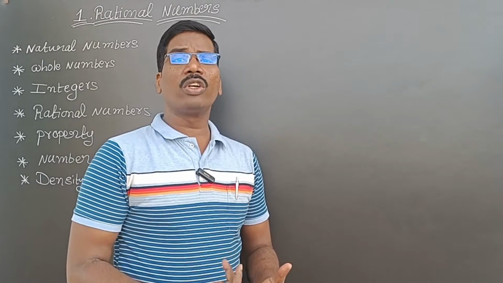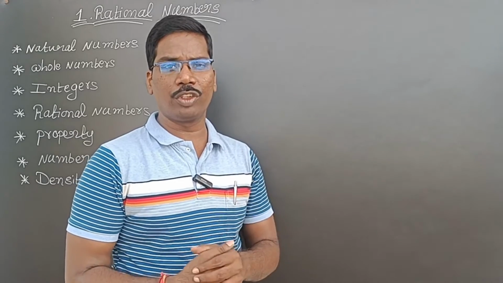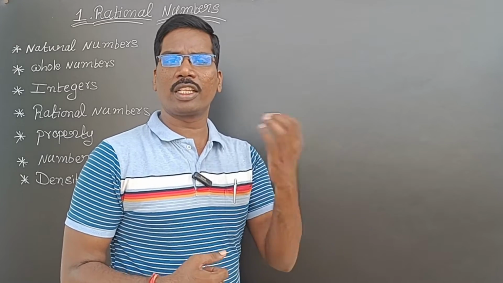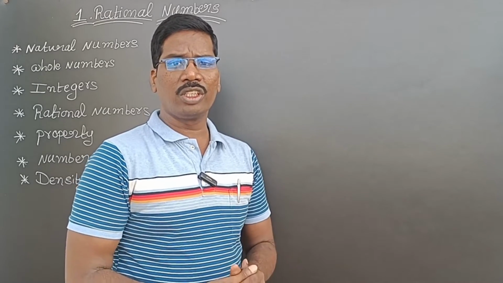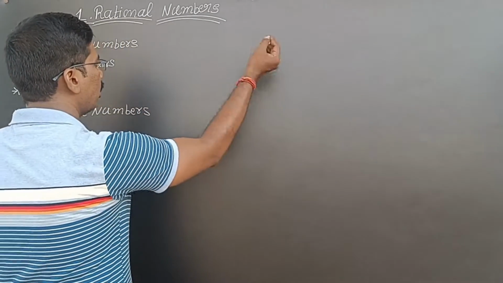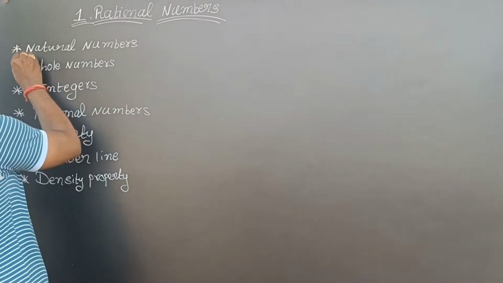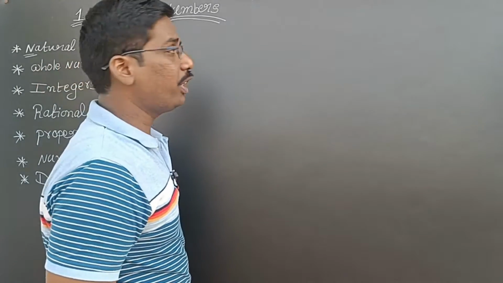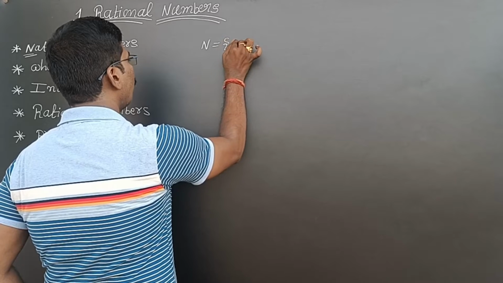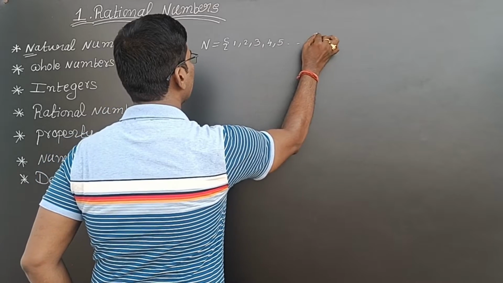Generally we are counting numbers. Naturally we count numbers, we don't put in any effort. If I give some items, you will say 1, 2, 3 like that. Means naturally we are counting. So counting numbers are called natural numbers. The starting letter of natural numbers is N, so natural numbers are denoted with N. N is equal to the set of 1, 2, 3, 4, 5, and so on.